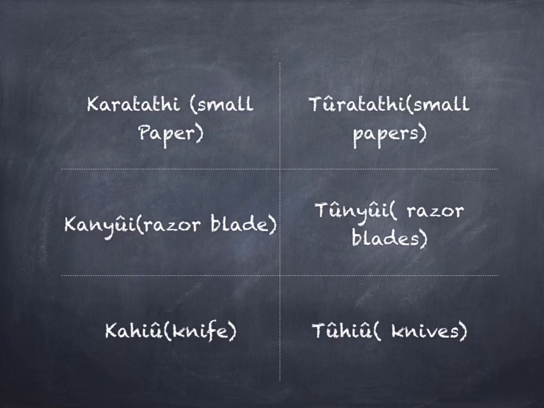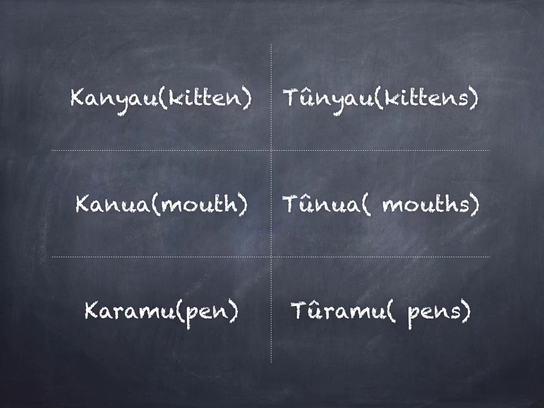Kahiyo means a single knife, while tohiyo means many knives. Kahiyo for singular, tohiyo for plural. Kanyau refers to a kitten, while tonyau refers to many kittens. Kanyau is singular, tonyau is plural.